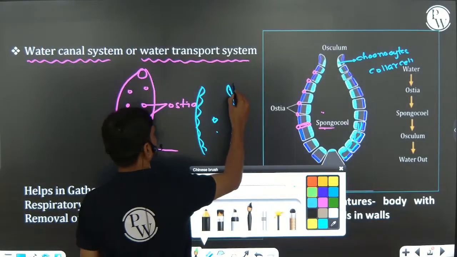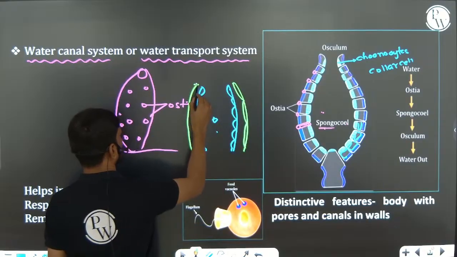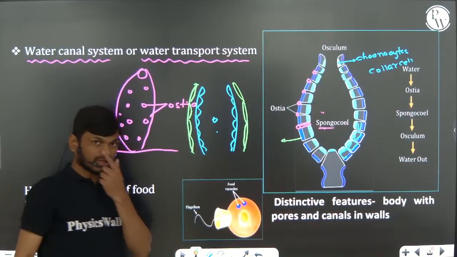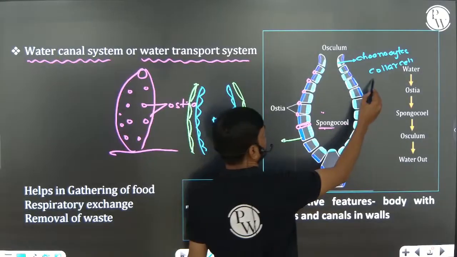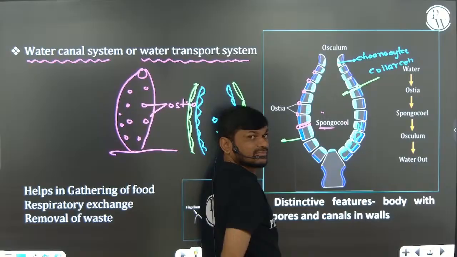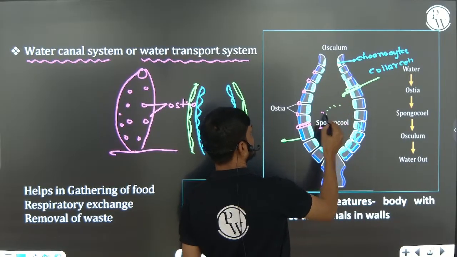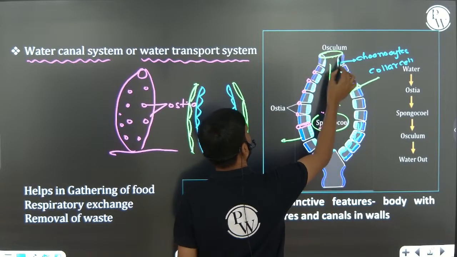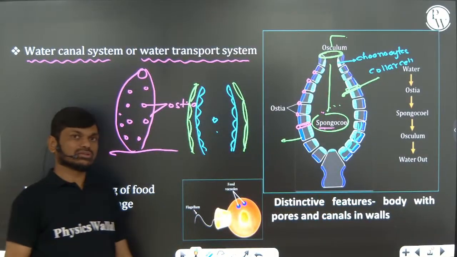The outermost layer is made up of pinacocytes, the pinacoderm. This is the pinacocyte. Now the movement of water: you can see the water from outside enters into the ostia. From the ostia it enters into the canal. From the canal it enters into the spongiocele. This spongiocele opens outside through the large opening. This large opening we are calling the osculum.